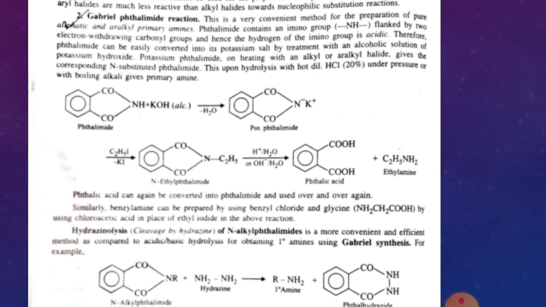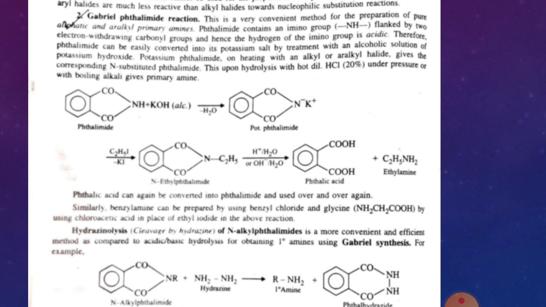Now come to the next method, that is the Gabriel phthalimide reaction. In this reaction, you first take phthalimide and react it with potassium hydroxide. Water is removed, and we get potassium phthalimide. H positive is removed by the base OH negative, and in place of H positive you get K positive.